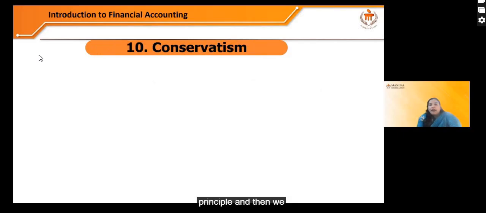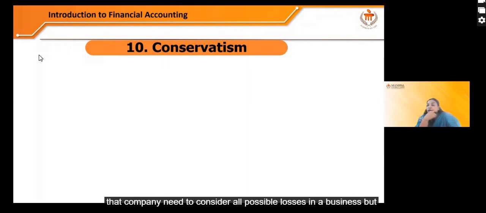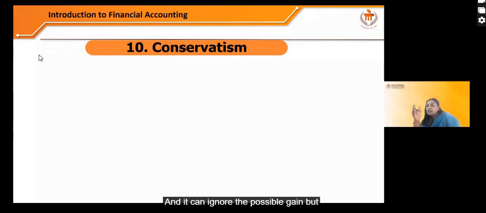And then we have this conservatism, which means that the company needs to consider all possible losses in a business, but ignore all possible gain. Whatever the possible losses which the company feels there will be in the short run, the company needs to consider. So the company needs to consider all possible losses, and for that provision needs to be made, and it can ignore the possible gain, but losses have to be identified early, right? So the accountant needs to show possible losses under footnote in the financial statement, but does not show possible financial gain.